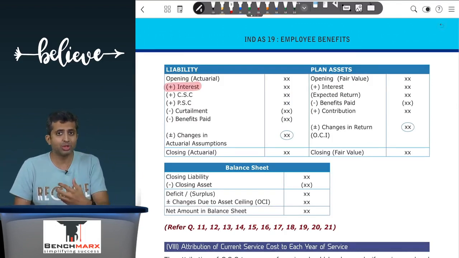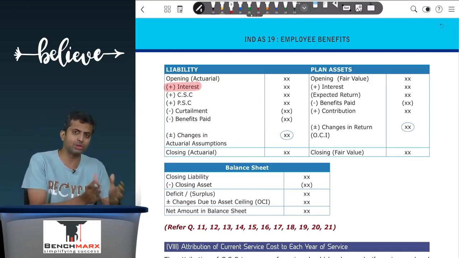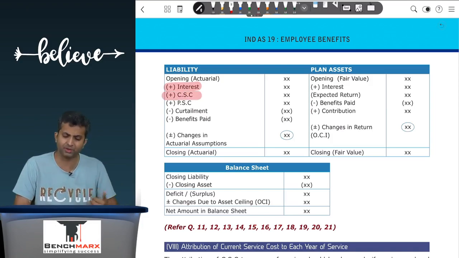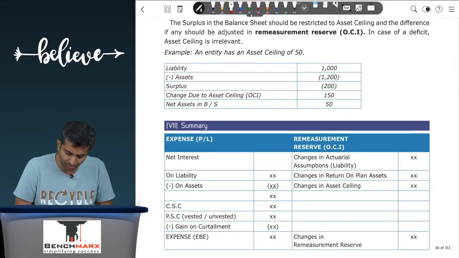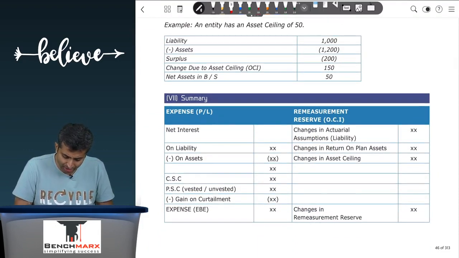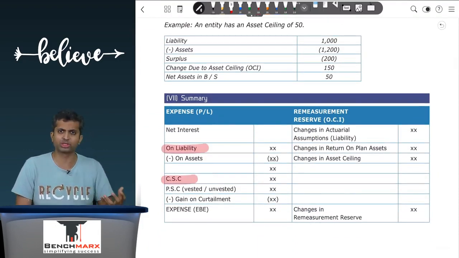Apart from interest, there will be additional service rendered by the employees in the current year. So it will be added due to current service cost as well. The second effect of interest as well as current service cost will go in the profit and loss account. So if I were to prepare the profit and loss account, I will have the interest on the liability as well as current service cost, which is going in the P&L.